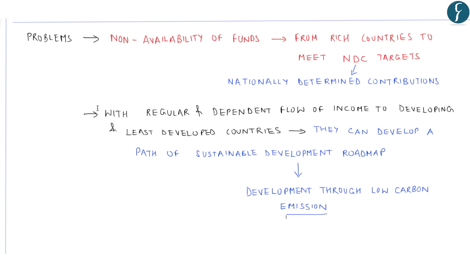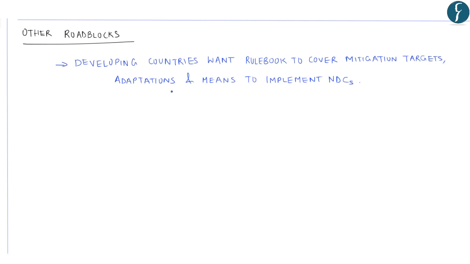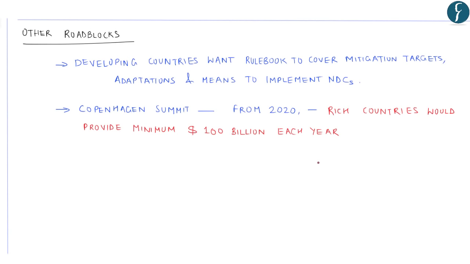Apart from these, there were other roadblocks at the Bonn meeting. As discussed earlier, the regular and dependable flow of income has been one of the botherations. The purpose of the Bonn meeting was to operationalize the Paris Agreement guidelines, or operating rule book, and in this respect, the developing countries want the rule book to cover mitigation targets, adaptation, as well as means for implementing the NDCs, that is, Nationally Determined Contributions. However, implementing them as per the rule book is the real challenge. Earlier at the Copenhagen summit, it was agreed that from 2020, rich countries would provide a minimum of $100 billion each year to the poor and developing countries.